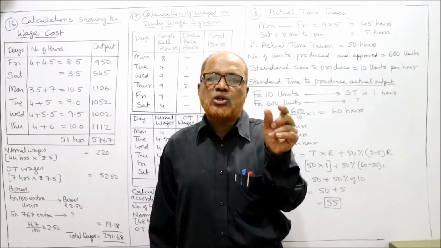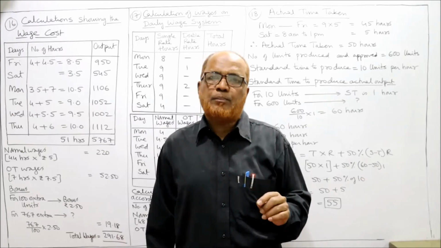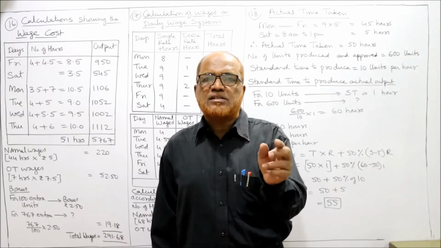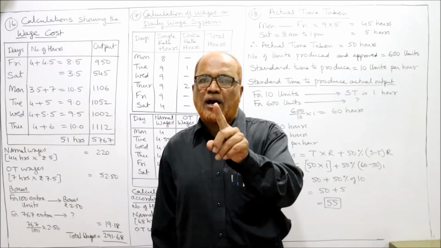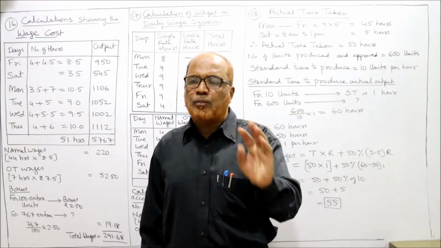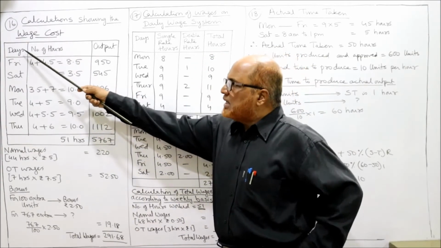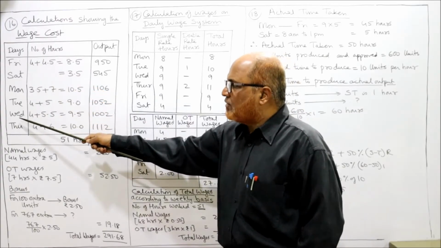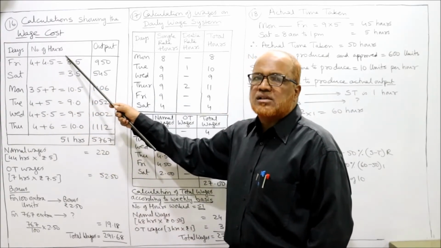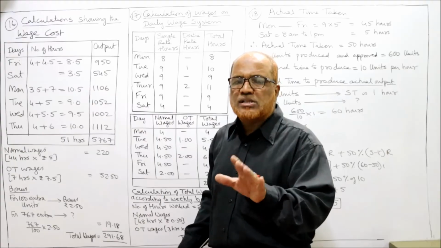That means 5 into 1.5, you will get 7.5. 7 rupee 50 paisa is the overtime rate per hour, and normal rate 5 rupees per hour. Now we can see a calculation showing the wage cost. So days, Friday, Saturday, Monday, Tuesday, Wednesday, Thursday. Number of hours. So in and out is given in the problem.